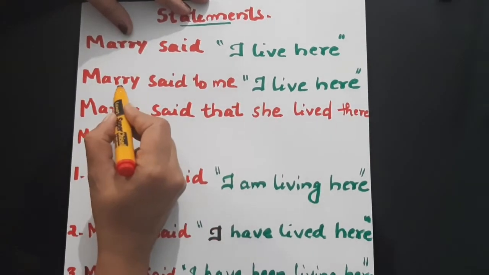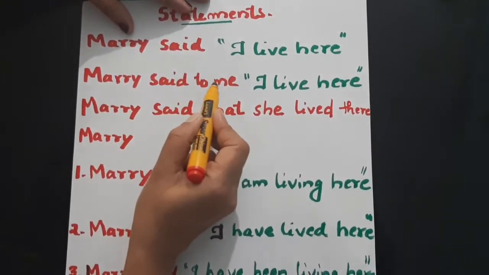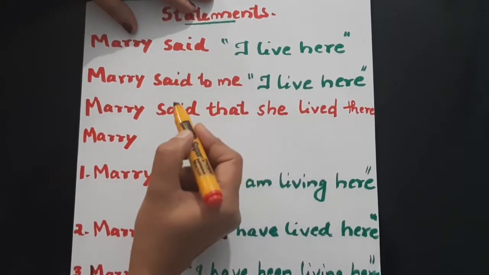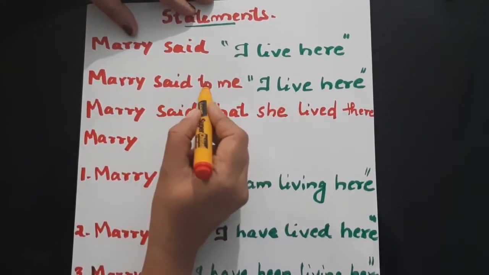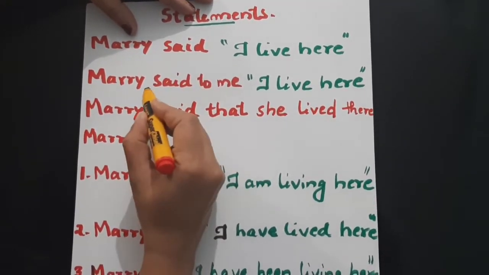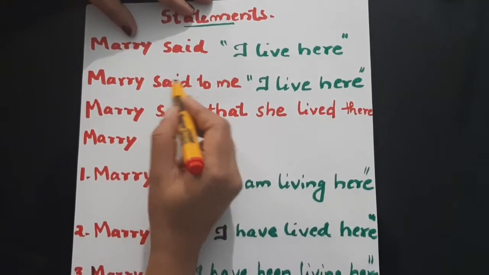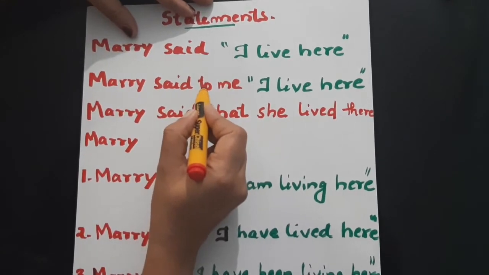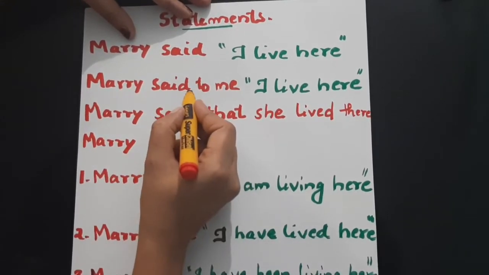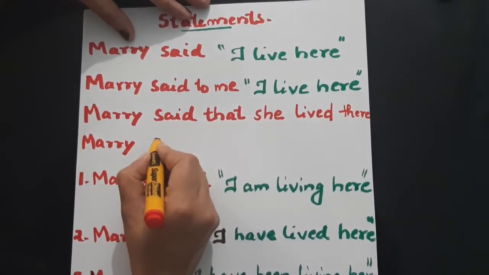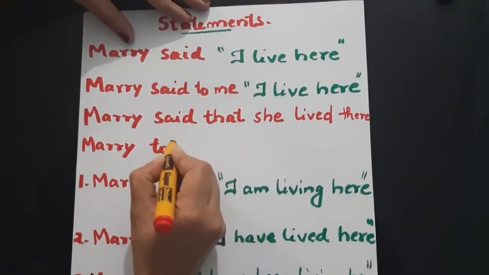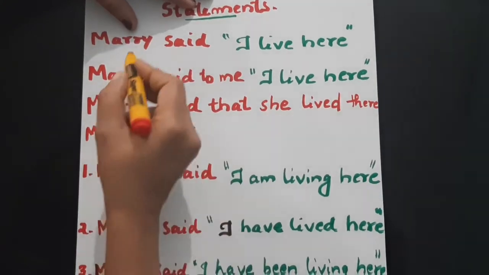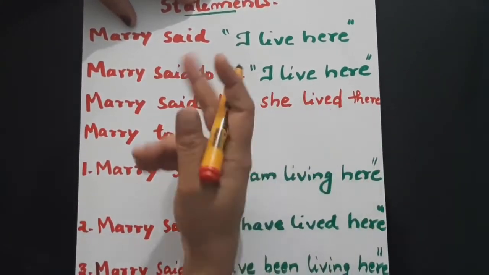But in this sentence, Mary said to me. Said to. Here, Mary said to whom? Me. Said to means you have to convert this to told. Here the reporting verb is told. Here Mary said is here, but we don't know to whom she said.